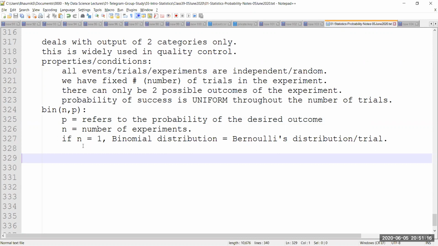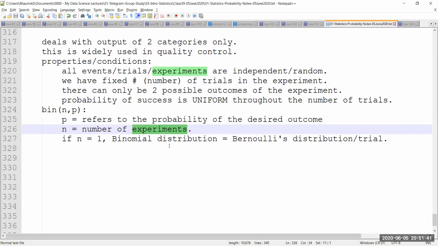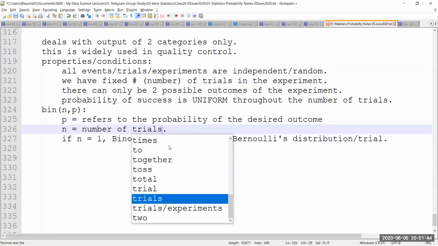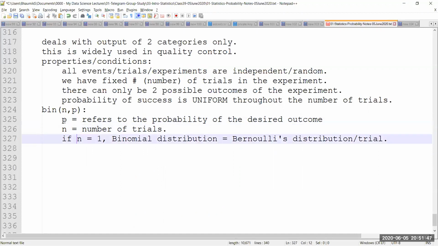Okay. So what I was saying is that let's say there is a binomial distribution. If I would like to code that into Python, then I'll preferably use a function which I'll give the name bin, and it'll have two parameters. One is n, one is p. The n is going to be, for that iteration, the number of trials I'm going to do. This word experiments is not actually correct, I can say trials. So the number of trials is given by n, and p is also a number given in decimals, and I'm going to refer to this as the probability of the desired outcome.